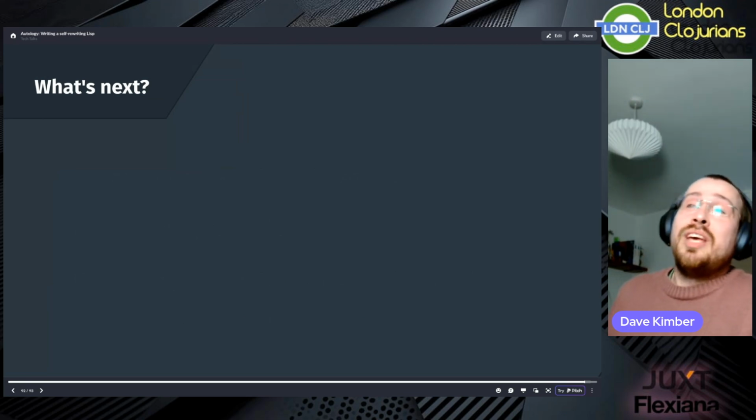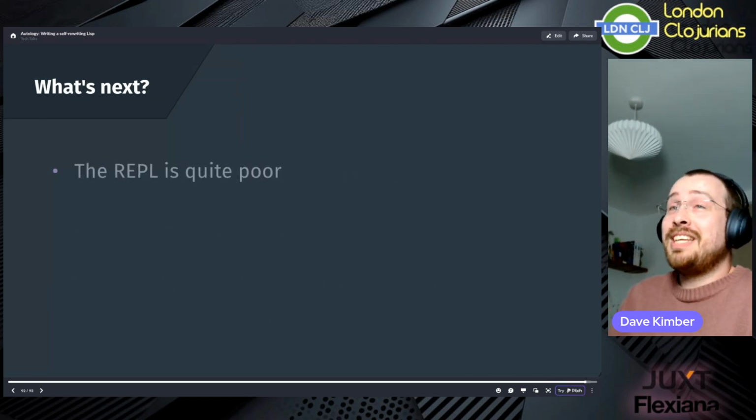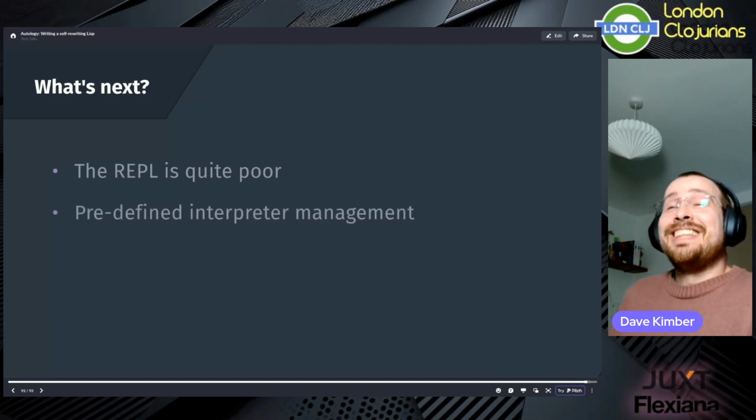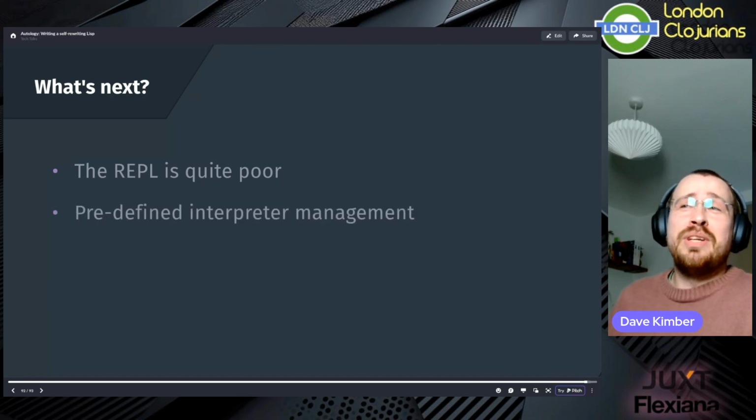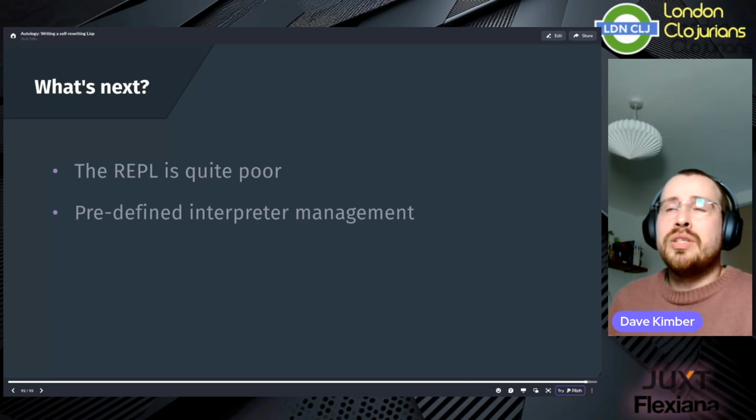There are a couple of areas in which Autology could use some work. The REPL implementation exists, but it's currently very basic. It only allows single line inputs and doesn't have a cursor, so you have to delete stuff to fix mistakes. It's a very poor user experience. There's no way for you to create custom predefined interpreters without modifying the project source code. It would be nice to be able to refer to external files for this kind of thing.